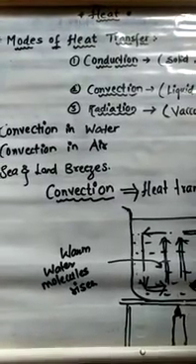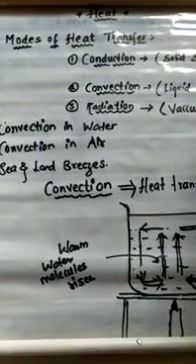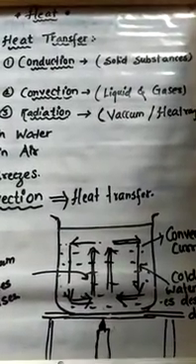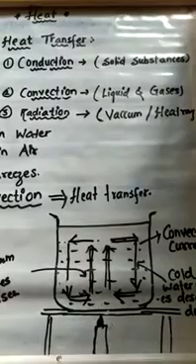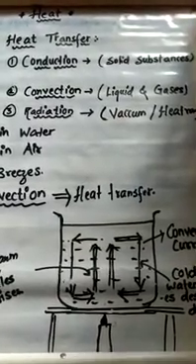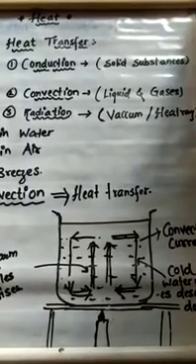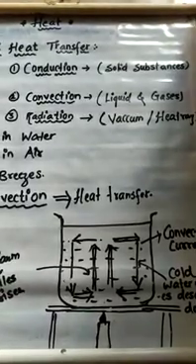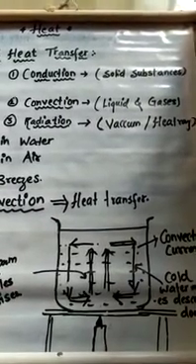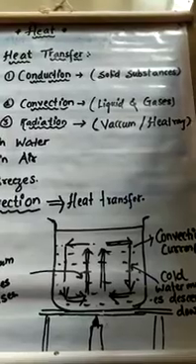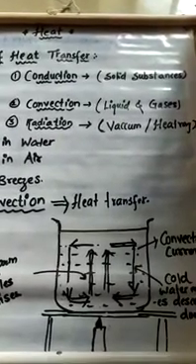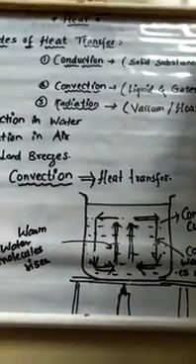So students, let us begin with the modes of transfer of heat. One, we have seen already conduction, that is the transfer of heat which takes place in solid substances. Then the second one is convection. The transfer of heat takes place in liquids and gases over here, so we will learn about this. Then the third one is radiation, where there is no medium, it is an empty space, that is vacuum. Okay, so let us start with convection.